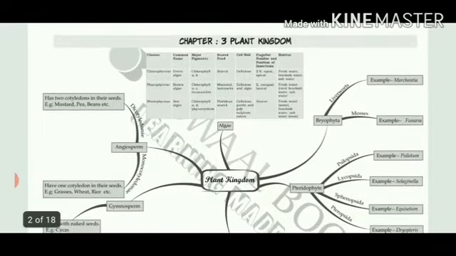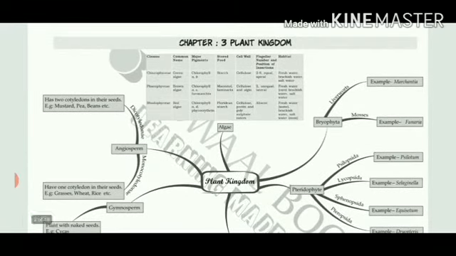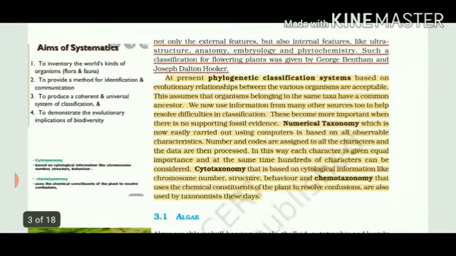So this is a simple mind map. Today, because we are going to study only algae, this table is already given in your book. Here again the same things are talked about, that we do not have to only take up the external features, but we have to characterize the internal ultrastructure, anatomy, and embryology.